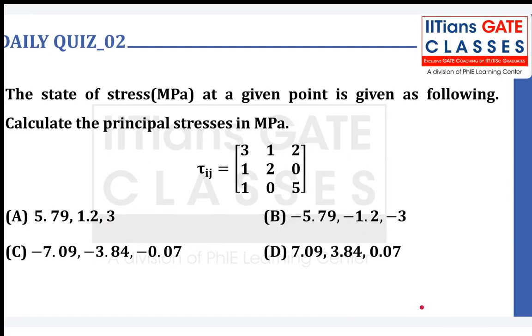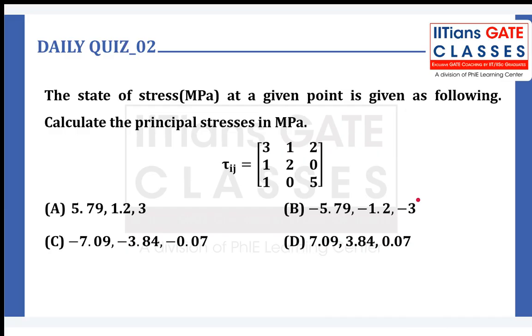Let us go on to our second question. The state of stress at a given point is as follows. Calculate the principal stresses. We have seen a similar question in our first assignment also. And from our first assignment, we know how to calculate the principal stresses, sigma 1, sigma 2, sigma 3. It is nothing else but the eigenvalues of this matrix. Now, that was an easy matrix where the diagonal terms were 0.